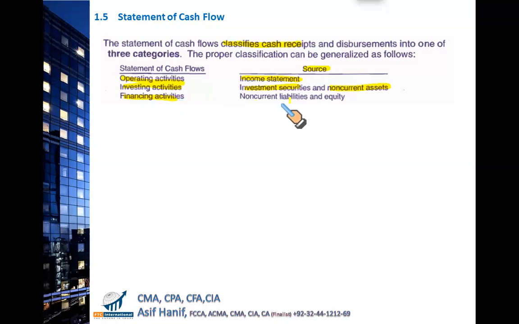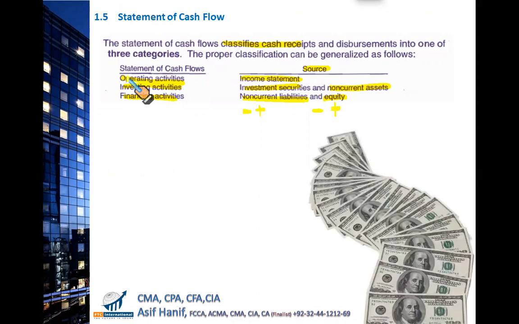These activities involve issuing shares or redeeming shares. This section involves issuing bonds, debentures, taking bank loans, or repaying bank loans. So all the inflows and outflows related to shares, and all inflows and outflows related to bonds, loans, debentures come in the financing section. We'll discuss this in detail. So these are the three sections of your statement of cash flows. We will learn how each component is presented, and what the components of each category of cash flows are.